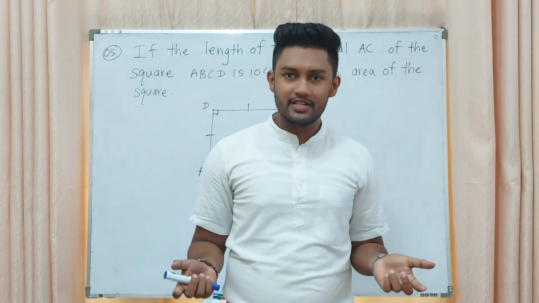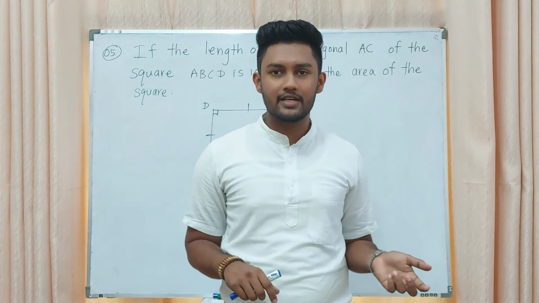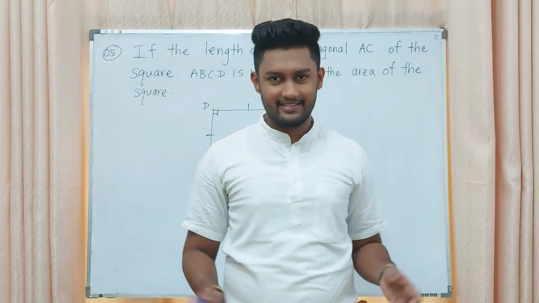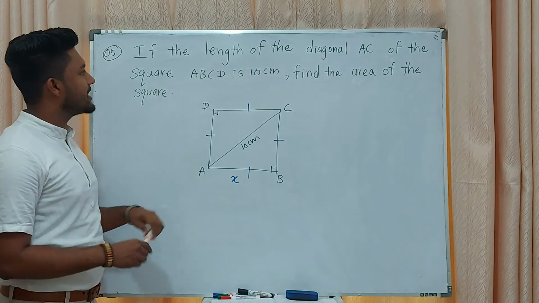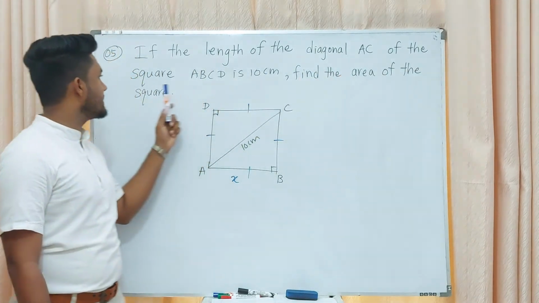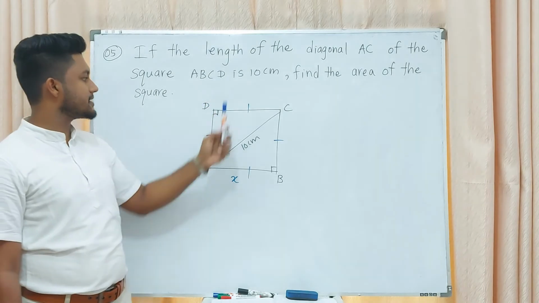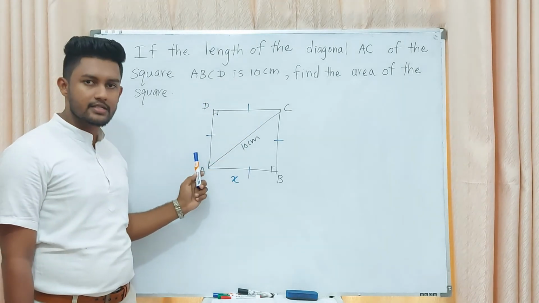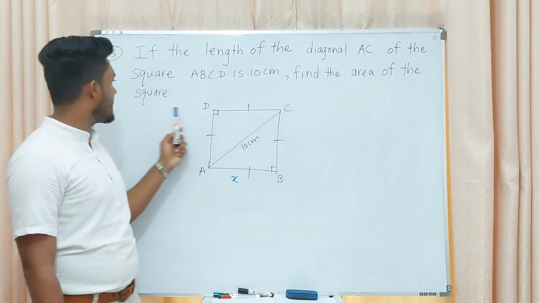Then the fifth question, the last question from this section, I am leaving at home for you to do yourself. Here, if the length of the diagonal AC of the square ABCD is 10 centimeters, you have given a square, that means all sides are equal. Find the area of the square.